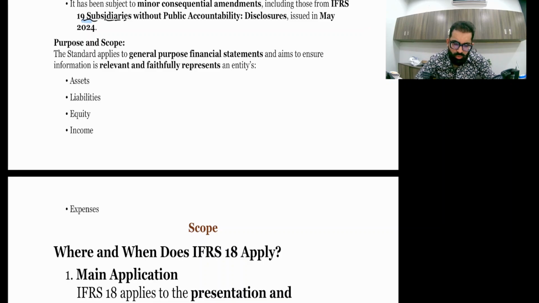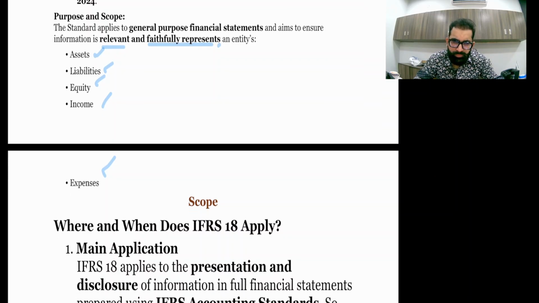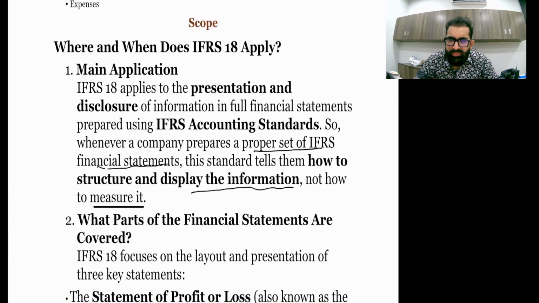Now, purpose and scope. The standard applies to general purpose financial statements and aims to ensure information is relevant and faithfully represents all assets, liabilities, equity, income, and expenses. It's all about presentation, right? So you should report relevant and faithful representation. Okay. Where and when does IFRS 18 apply?